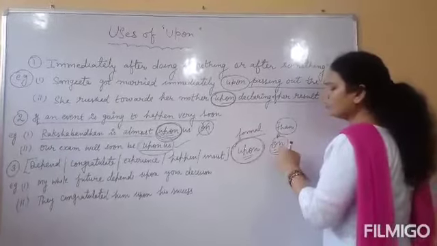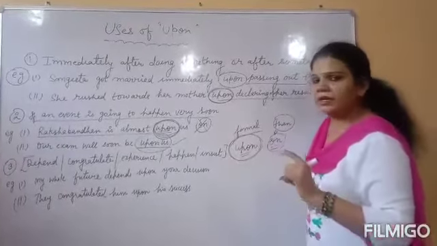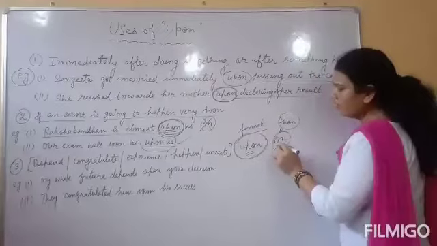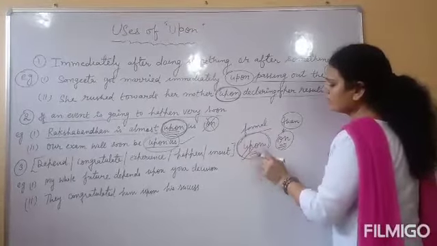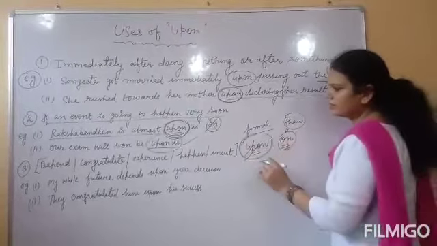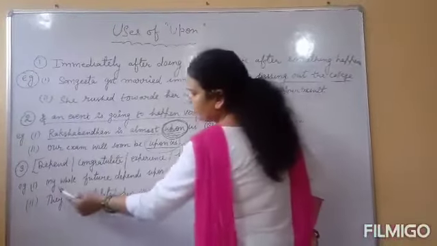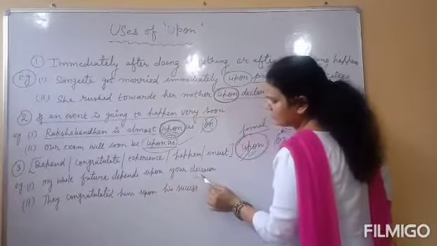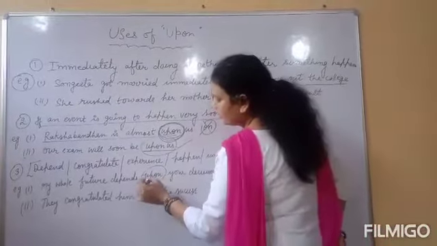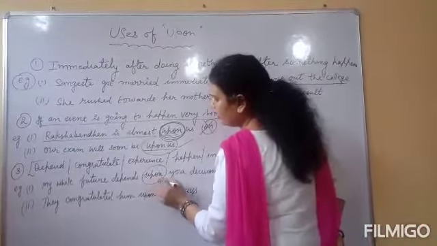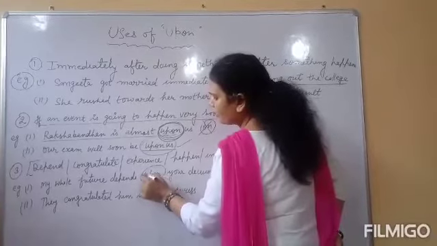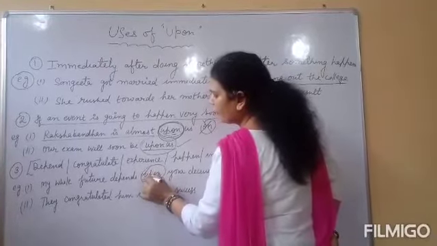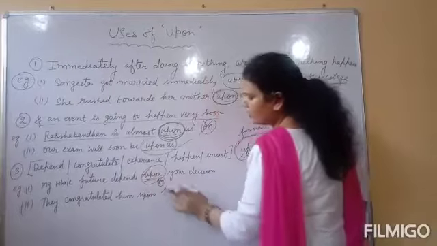You can use on also, right? The sentence will not be incorrect. You can use it also, but this one is more correct than this. Understand? So let's understand it. My whole future depends upon your decision. Upon your decision. You can write on here also, but upon is more formal. Clear? So you will give preference to upon.